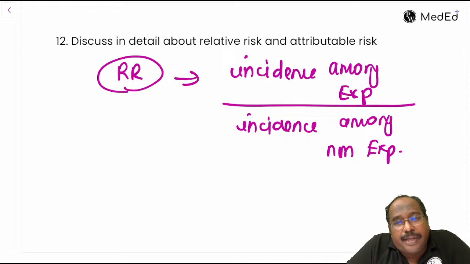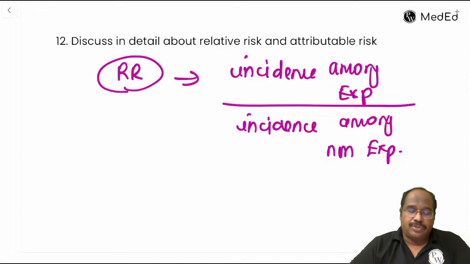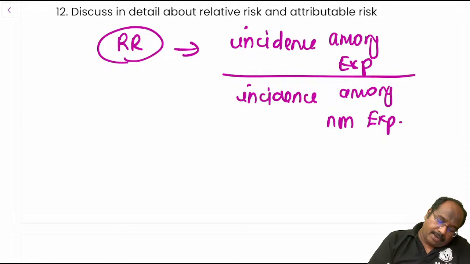Equal to 1, no association; more than 1, positive association; less than 1, negative association. This is relative risk. What is attributable risk?